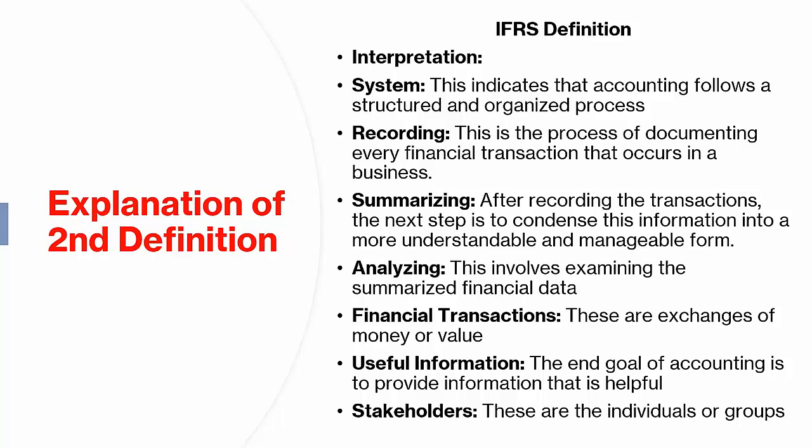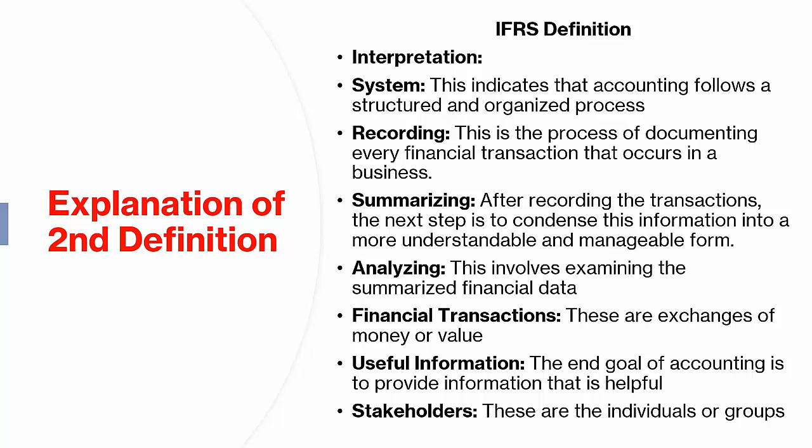3. Summarizing. After recording the transactions, the next step is to condense this information into a more understandable and manageable form. This usually involves creating financial statements such as the income statement, balance sheet, and cash flow statement. 4. Analyzing. This involves examining the summarized financial data to gain insights into the business's performance and financial position. It helps in understanding trends, identifying problems, and making decisions.